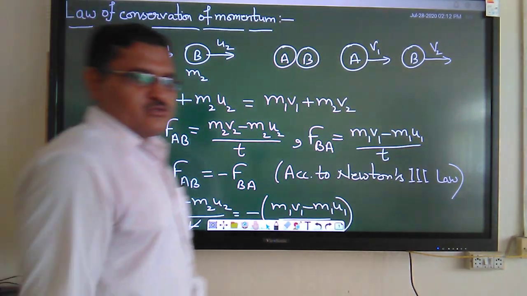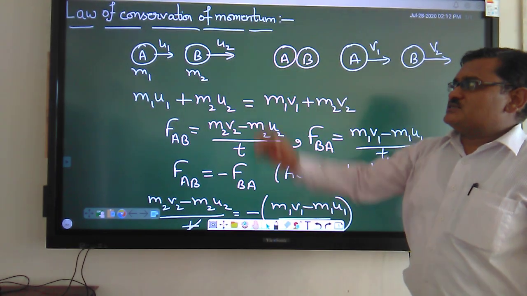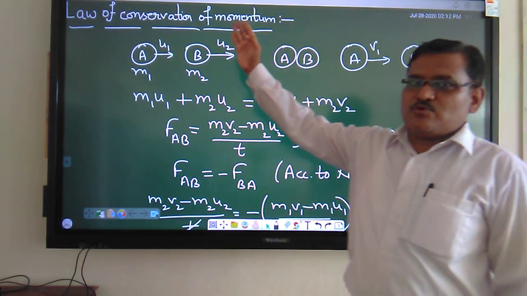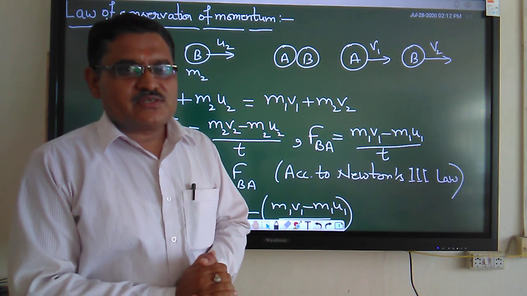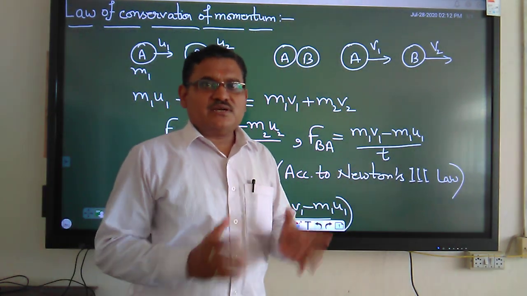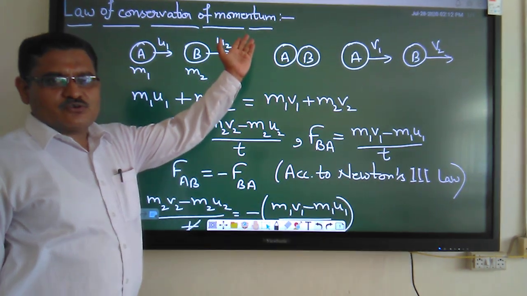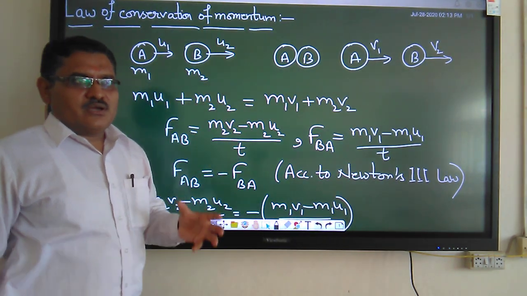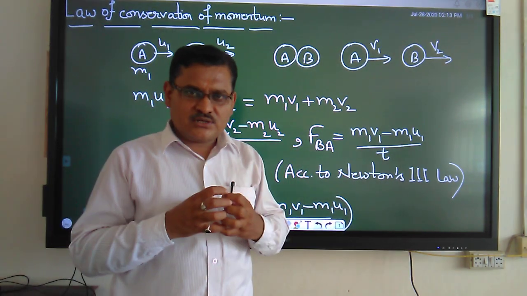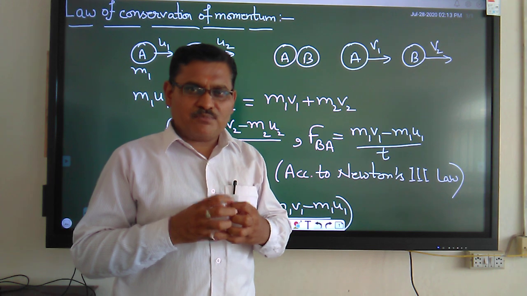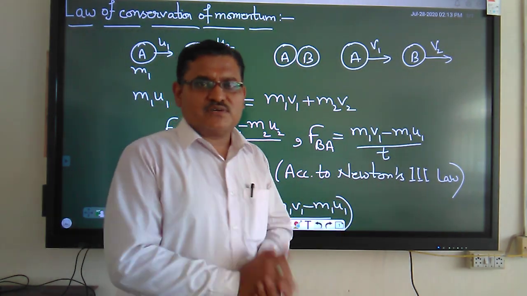Good morning students. Today we will discuss the topic law of conservation of momentum. As you have done about momentum, momentum is the amount of motion in an object, or you can say it is the product of mass and velocity. Now according to the law of conservation of momentum, if two objects are moving and there is a collision, then the total momentum before collision and after collision remains conserved. This is the law of conservation of momentum.